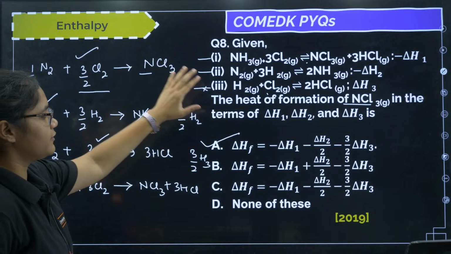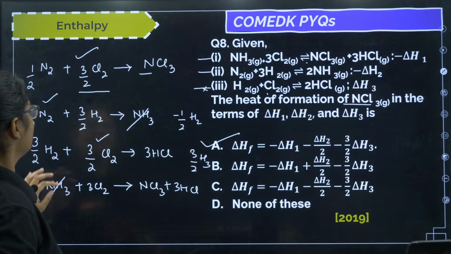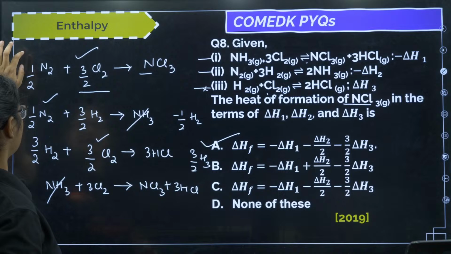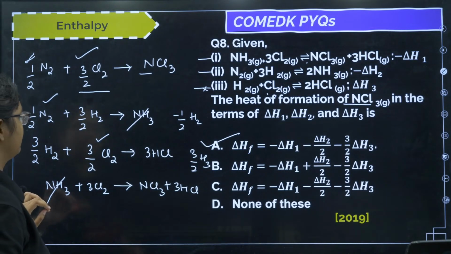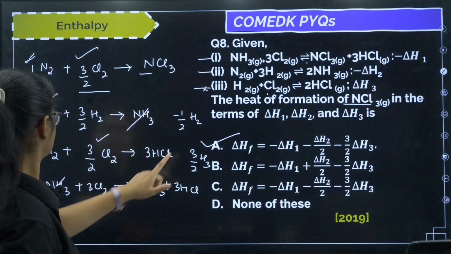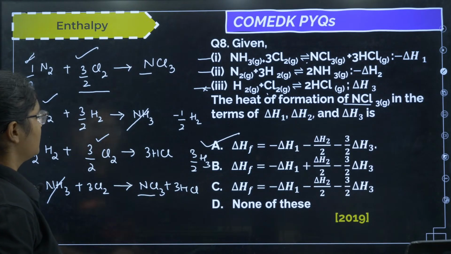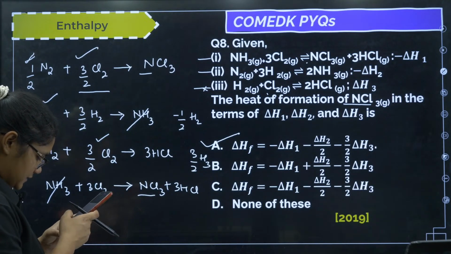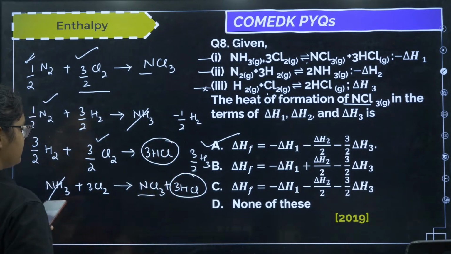You have to write, students, you have to just add these equations, okay, and then you have to find the final equation where I will be getting this particular compound. This is my required equation, okay, and I have 3 other equations. NH3 and NH3 got cancelled. I have NCl, okay. Okay, there is a 3 HCl pending here, right? Okay, 3 HCl is there.